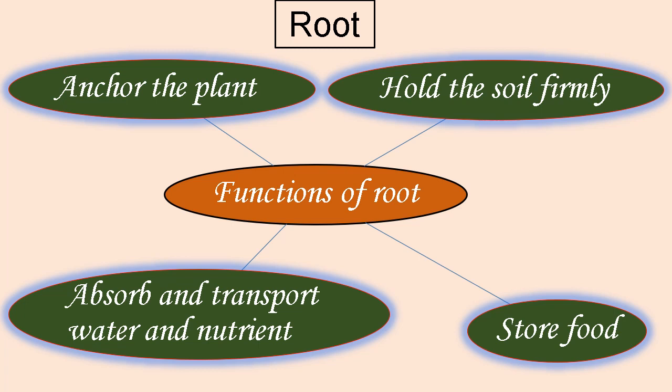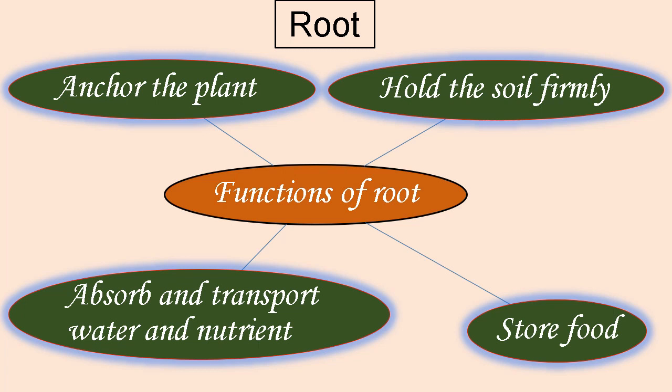Let us study the main parts of the plants. Let us start with root. Here is the chart showing various functions of root. The main function of the root is to absorb and transport water and nutrients from the soil. Roots hold the soil firmly and anchor the plant.